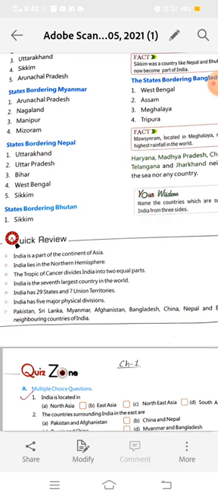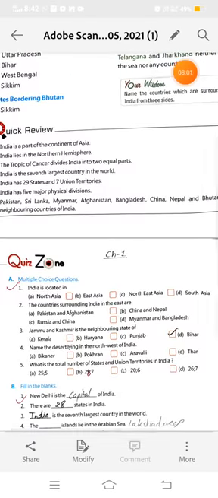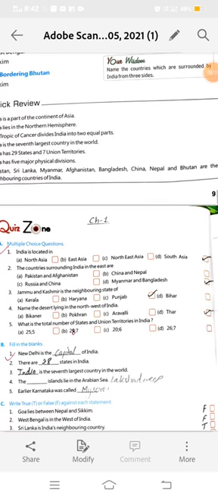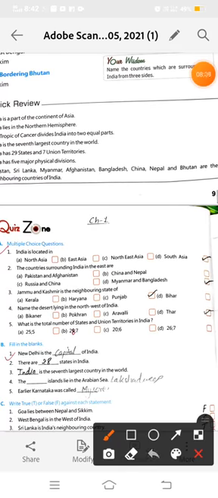Okay, so now we will do the revision of the multiple choice questions. Okay, see, multiple choice question number 1. India is located in North Asia, East Asia, Northeast Asia or South Asia. So what should be our correct answer? It is South Asia. Now the countries surrounding India in the east are which countries? These are Myanmar and Bangladesh. Okay, this is our correct answer.